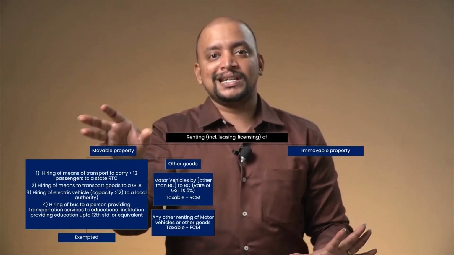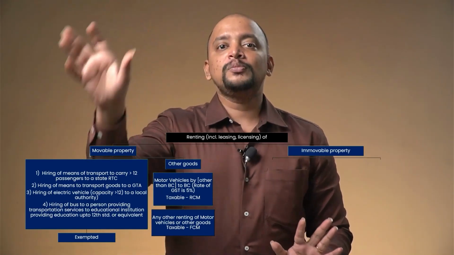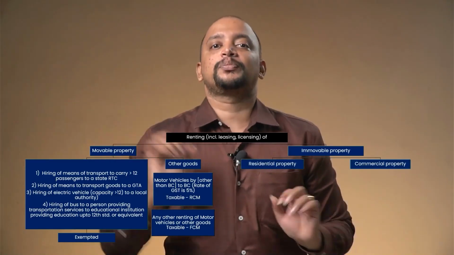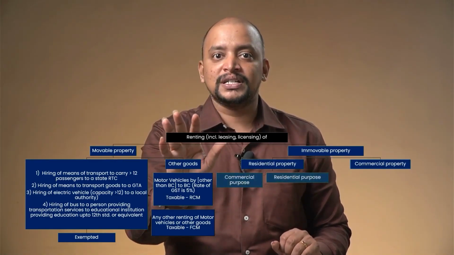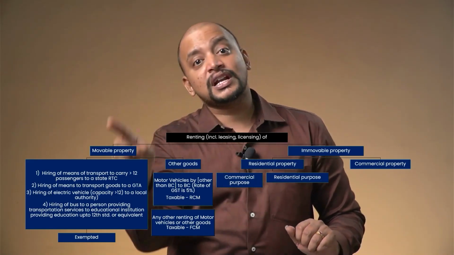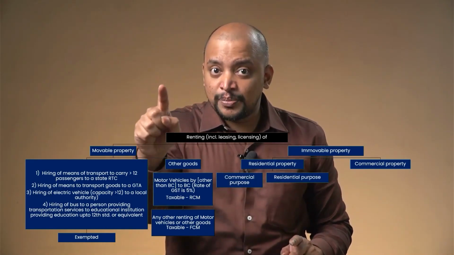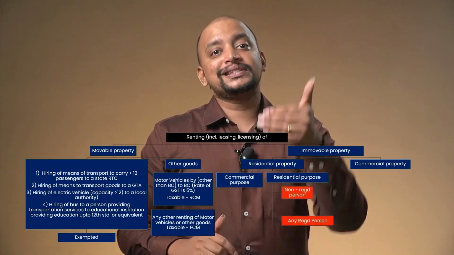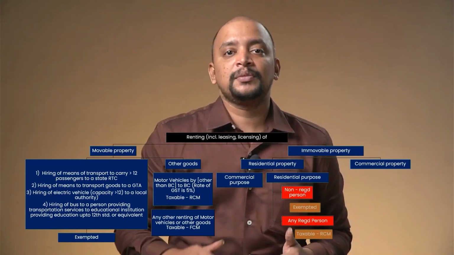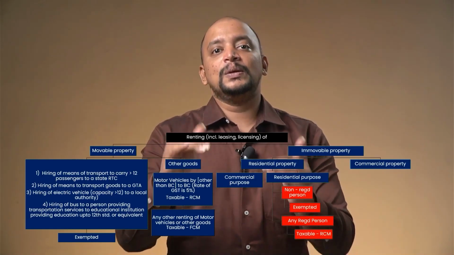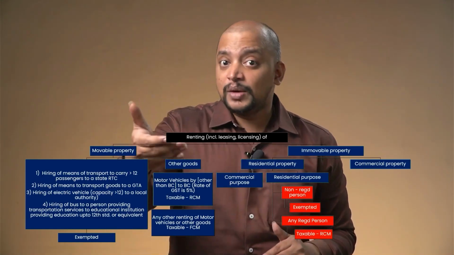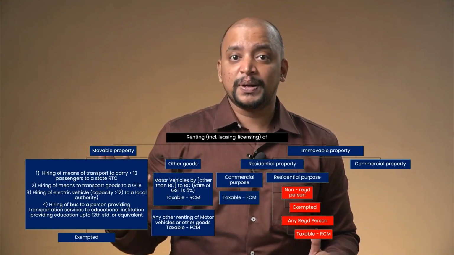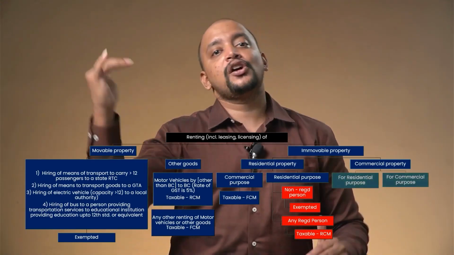Whereas immovable property is divided into two: renting of immovable property, whether it is residential property or commercial property. Residential property is for residential purpose or commercial purpose. Residential property for residential purpose is divided into two. To a registered person, taxable under RCM. To an unregistered person, exempted. Residential property for commercial purpose is always taxable. And renting of commercial property is always taxable.